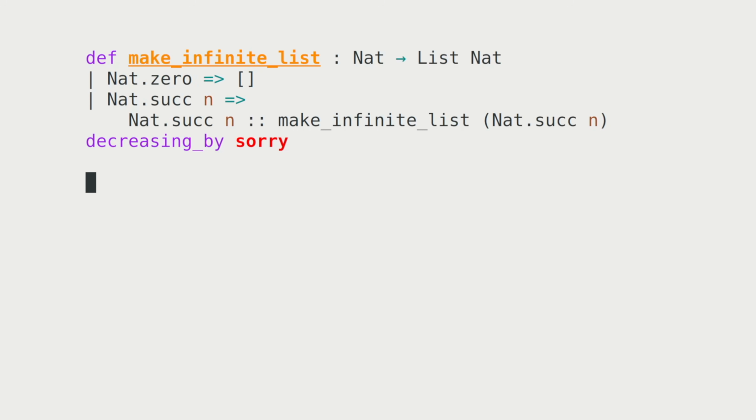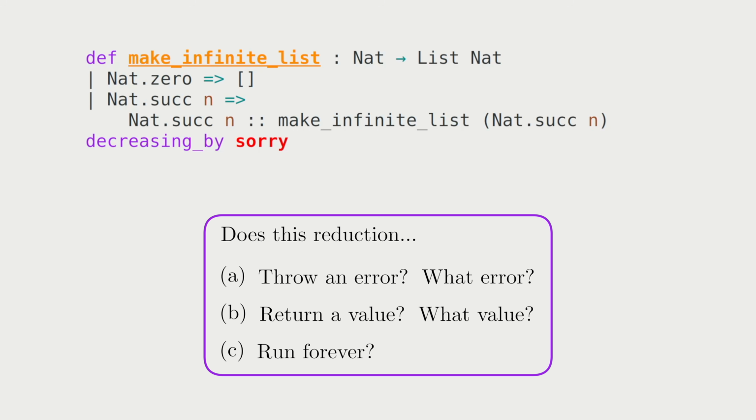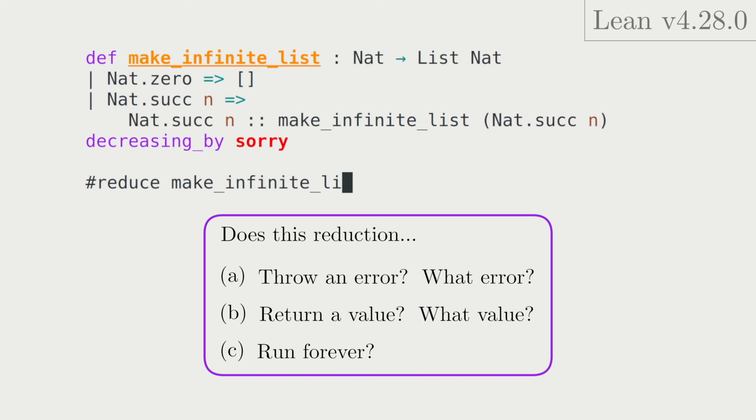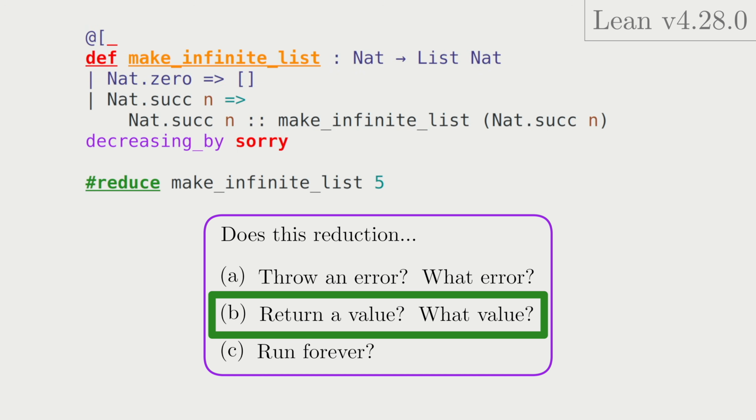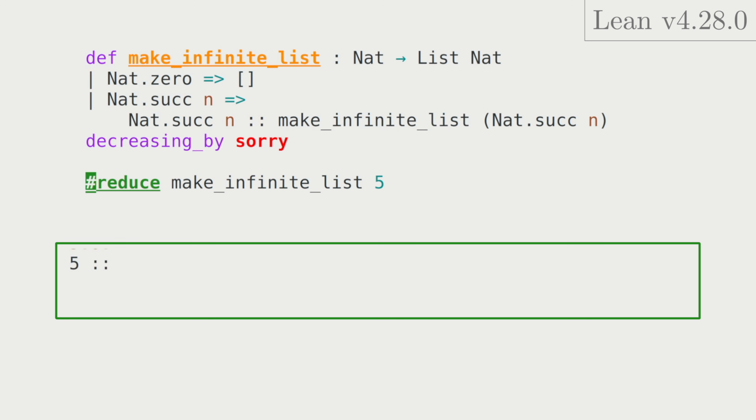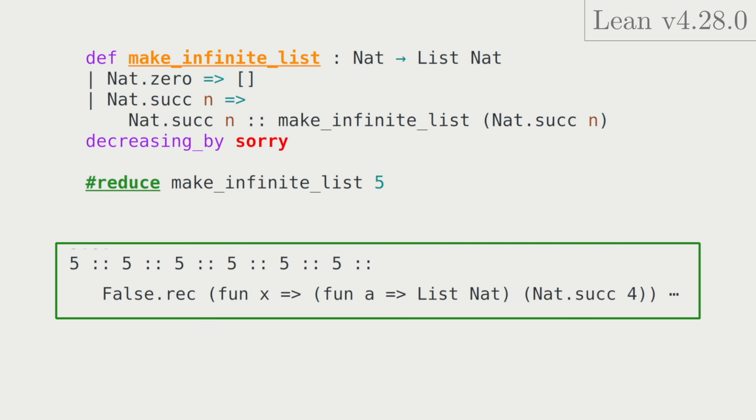And that brings us back to the pop quiz. As of today, in Lean 4.28, reducing makeInfiniteList 5 returns a value. Since we didn't add a semireducible attribute, you might guess that the reduction immediately gets stuck. However, the reduce command is a special case that sees through irreducibility. What it actually returns is a list where the first element is 5, the second element is 5, and then after 6 of these 5s, the remainder is a weird stuck term involving False.rec.